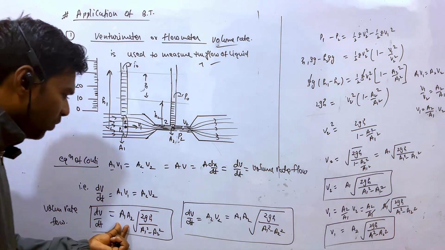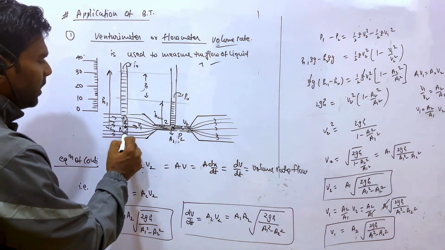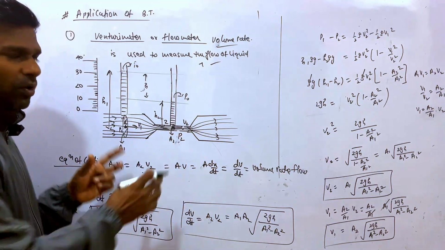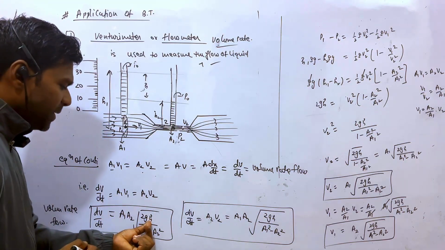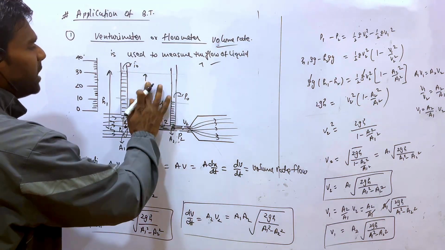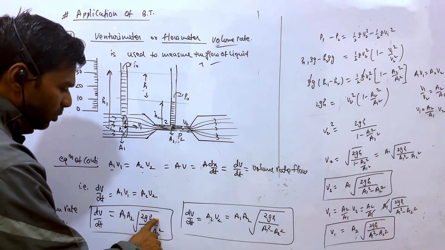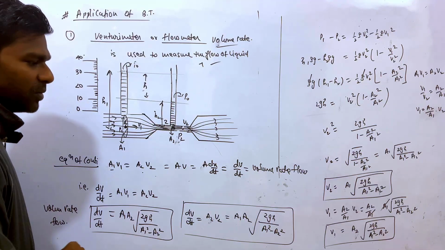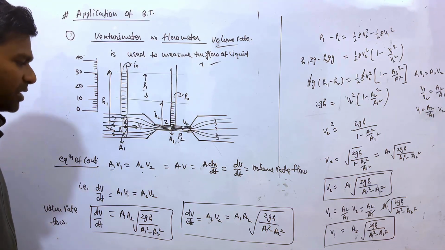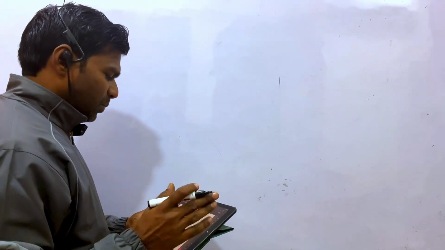So volume rate flow is measured by, listen, A1 and A2. A1 and A2 are the cross sections of this Venturi meter, which are already known, right? And by measuring this height h, that is the difference in the two arms of the liquid rise, if you are able to measure, then you can write the value of dV upon dt. Is it clear or not? Varsha, copy this.